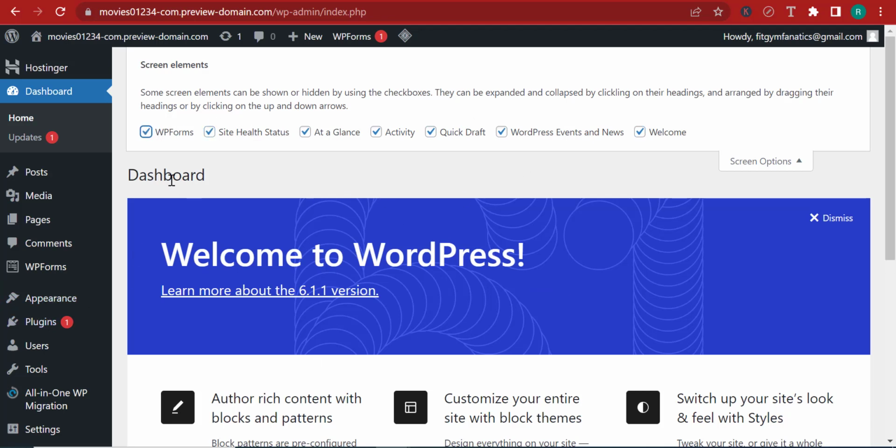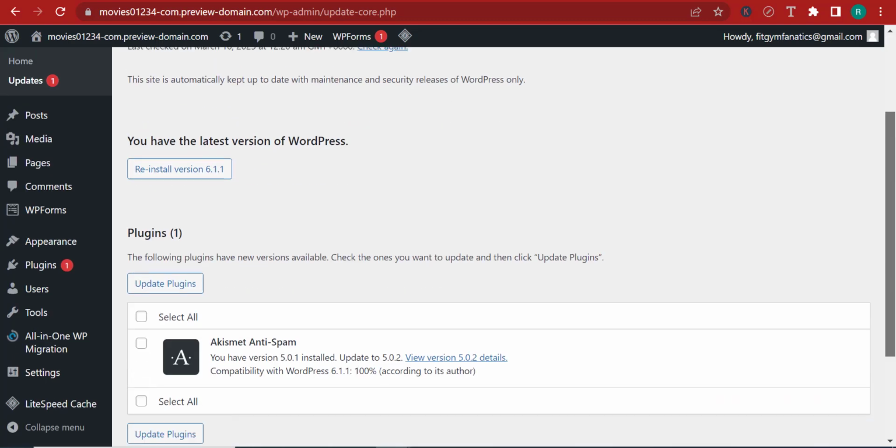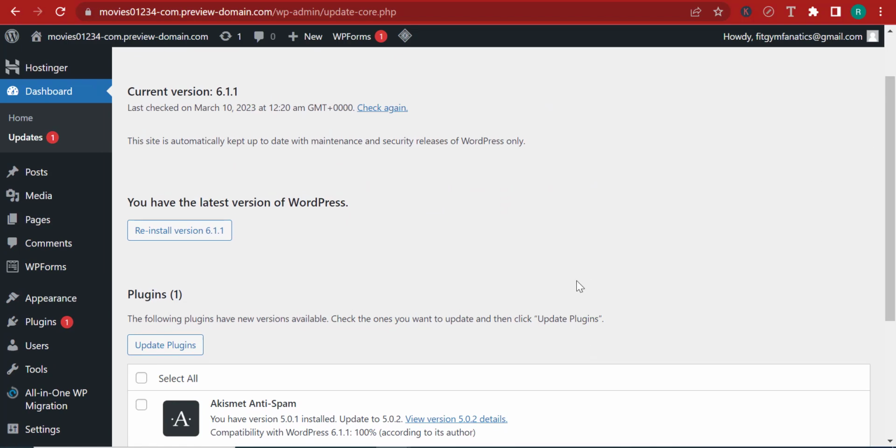So this is the dashboard, and here, if you click on updates, if there is a WordPress update, then you'll be the first to know over here. Now, right now, we are running on the current version of WordPress, which is the 6.11. So this is the latest version. And so if there is an update, normally it will be installed automatically.